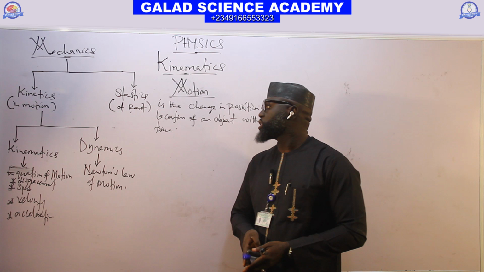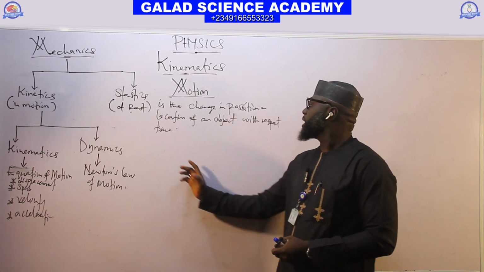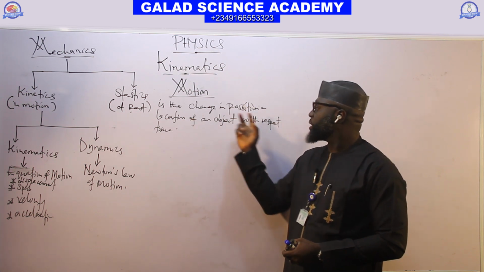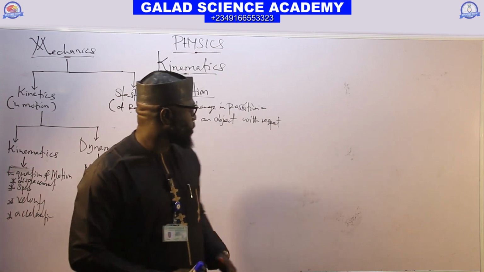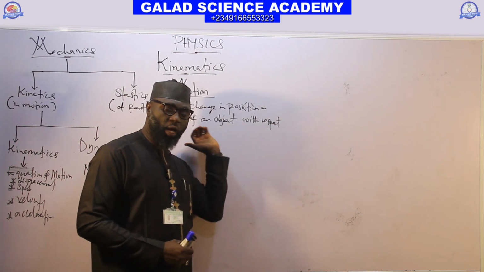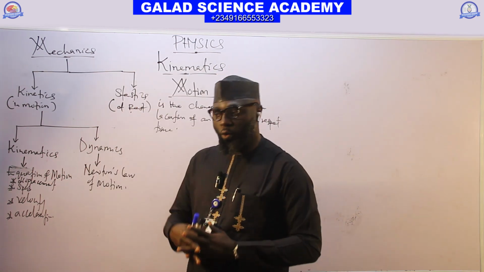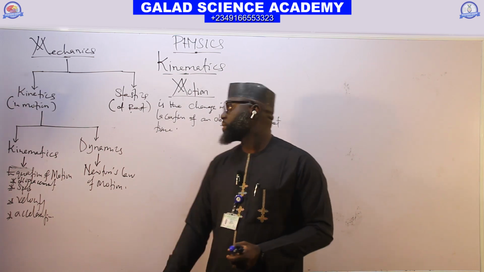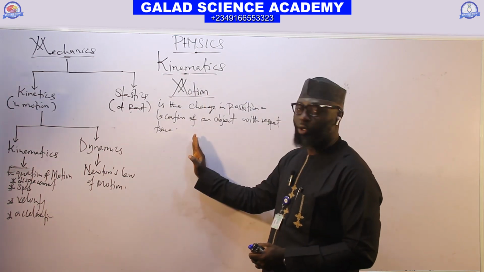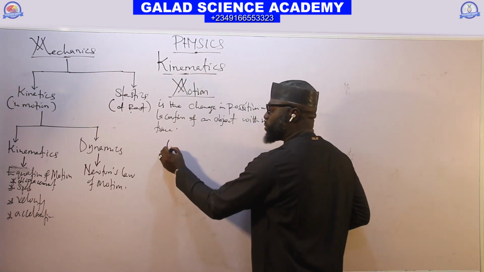So the change in position of an object from one point to another with respect to time is called motion. The movement of an object from one place to another with respect to time is known as motion. And let us look at the types of motion.